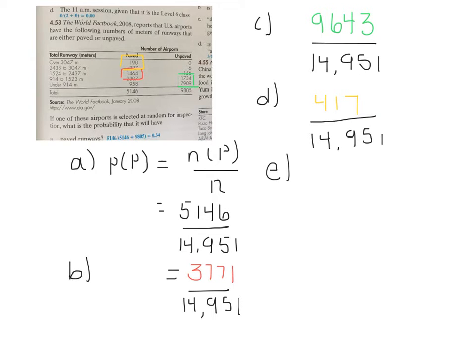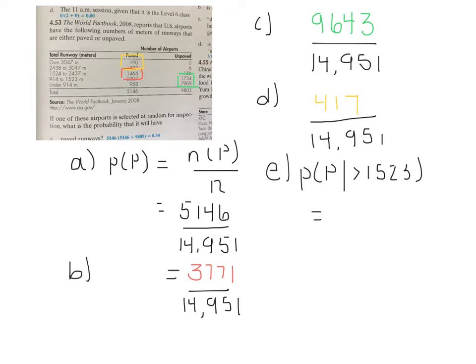In E, what is the probability the runway will be a paved runway given it has more than 1,523? So we want the probability it is paved given it's greater than 1,523. Now we have to use our conditional probability.